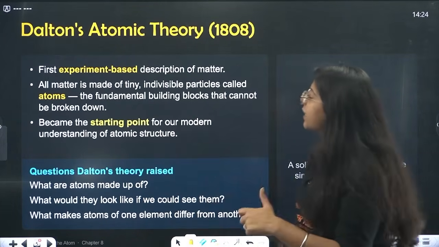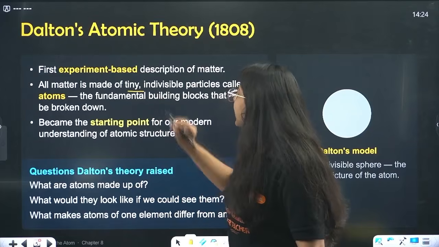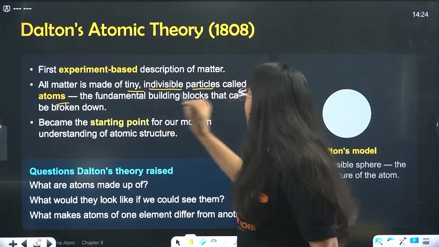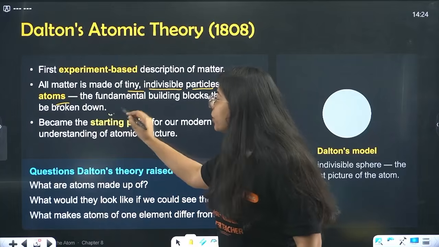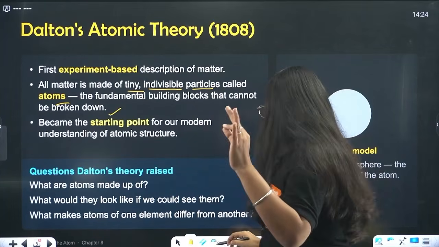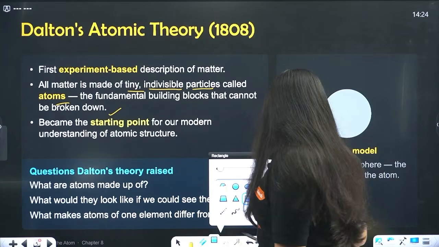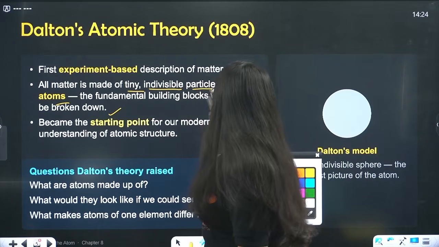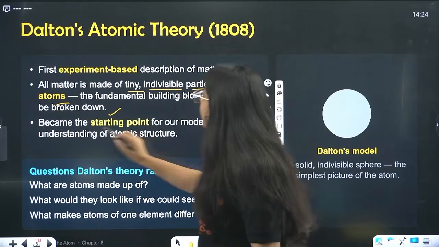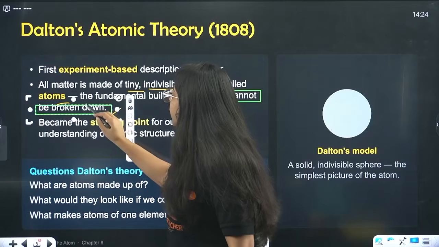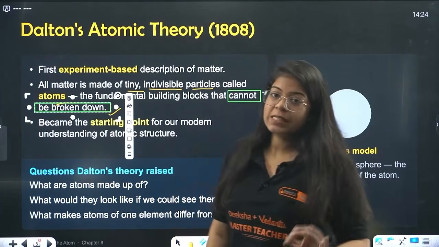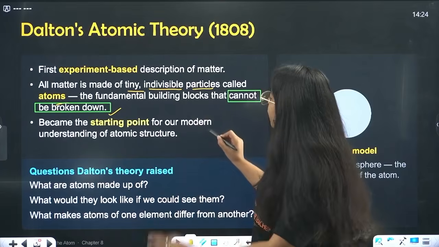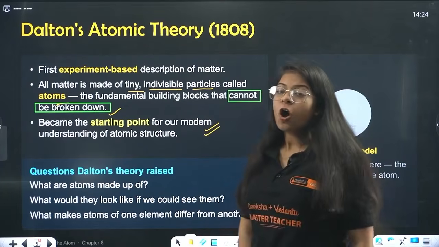He said that all matter is made up of tiny indivisible particles called atoms, the fundamental building blocks that cannot be broken down. Remember, these are some things you will have to remember. His words were that it cannot be broken down. That is what Dalton said. Now it became the starting point for our modern understanding of atomic structure.